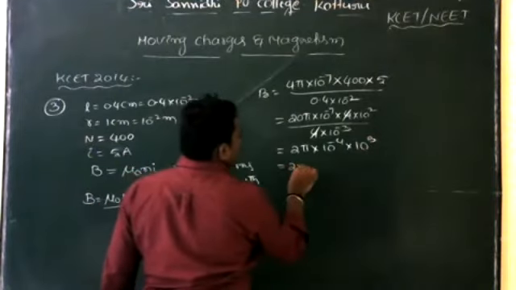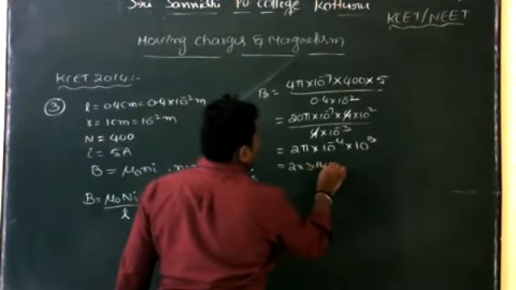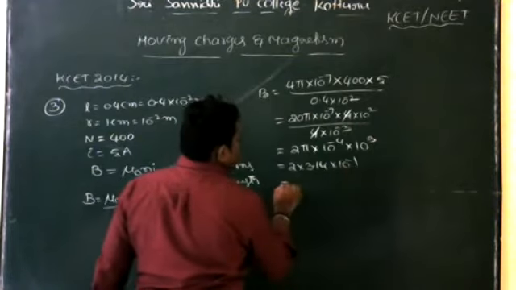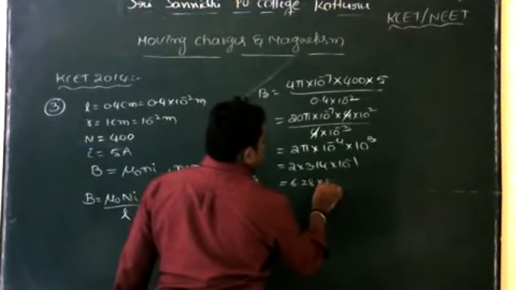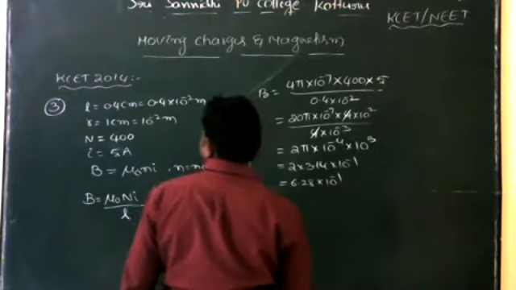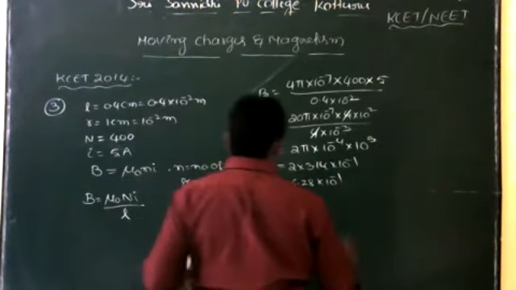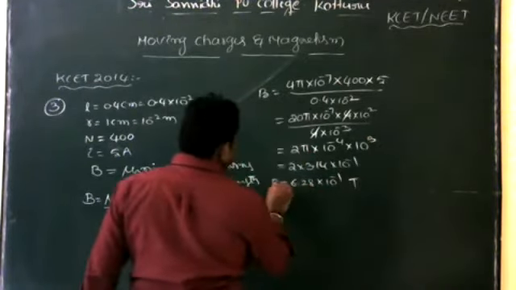So that is 2 into 3.14 into 10 to the power of minus 1, which is equal to 6.28 into 10 to the power of minus 1. The unit is Tesla, since the unit of magnetic field is Tesla.